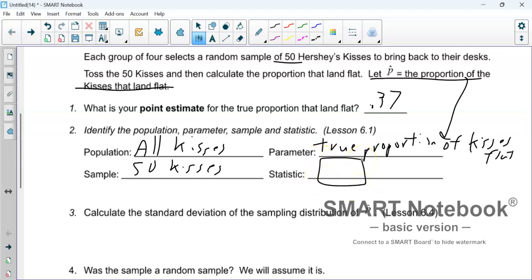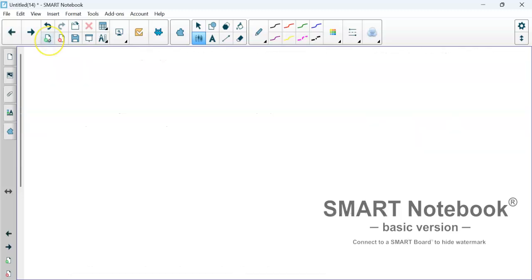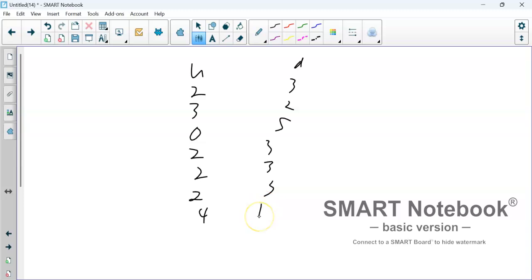Okay, I already did this, but I'm going to recreate it. Here are my rolls. I have up and down, and first I got 2 up and 3 down, then 3 and 2, then 0 and 5, 2 and 3 again, 2 and 3 again, 2 and 3 again, then 4 and 1, then 1 and 4, and 0 and 5.